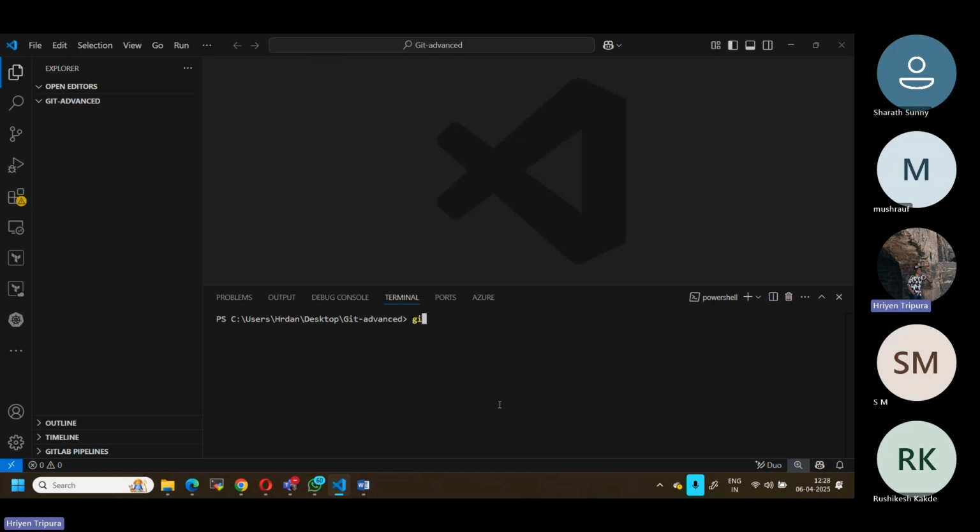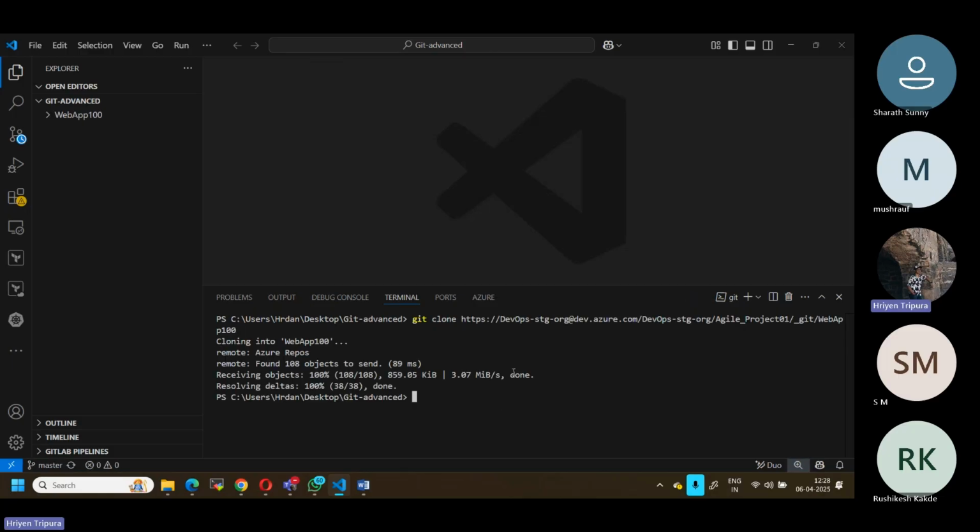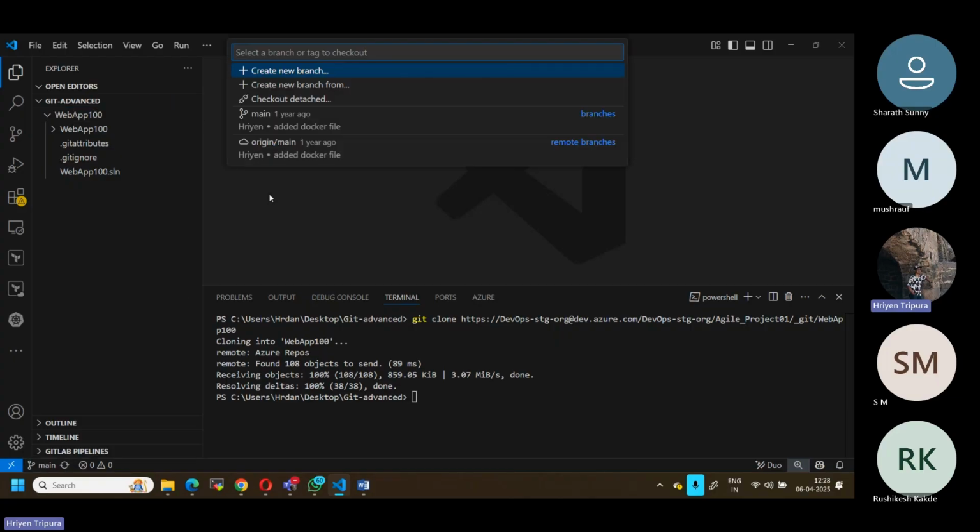Let's do the git clone. Then I have copy pasted. So basically I wanted to check out here to my repository. This is my repository. Now in this particular, as you can see here, main branch. Now if you click here also, apart from main branch, you do not see any other options. If it is there, you can see.